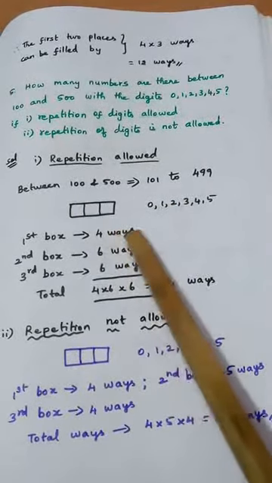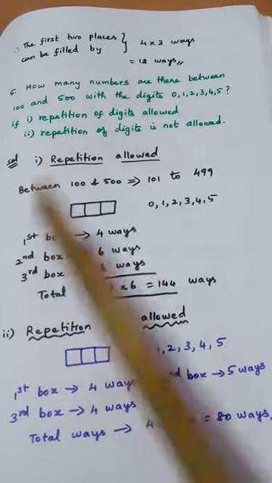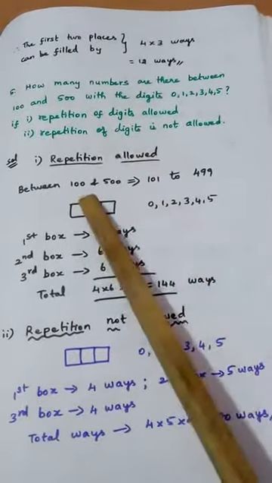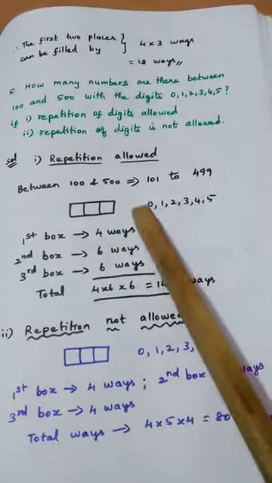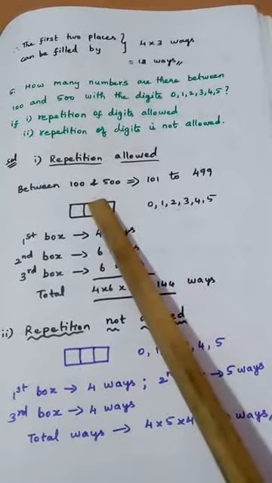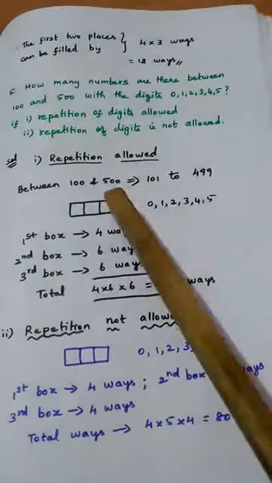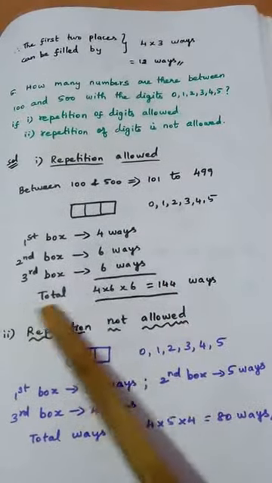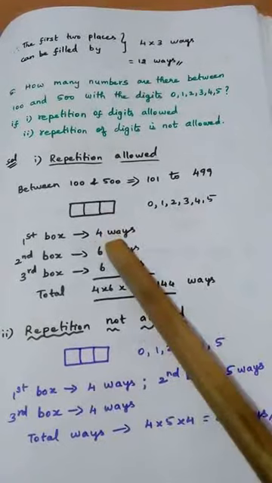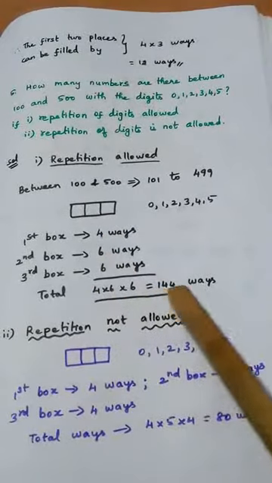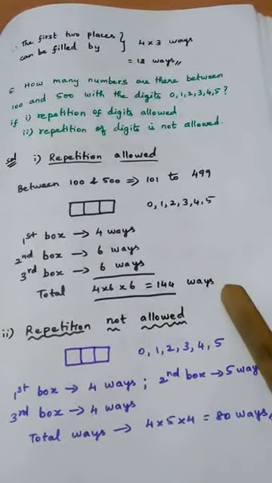So 4 ways. Second box, since repetition is allowed, the same number also can come in the second box. So all the 6 numbers can be filled in the second box. Similarly, third box, all the 6 numbers can be filled. So total number of ways is 4 into 6 into 6. So that is 144 ways.